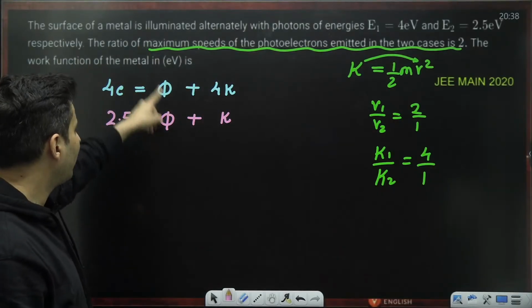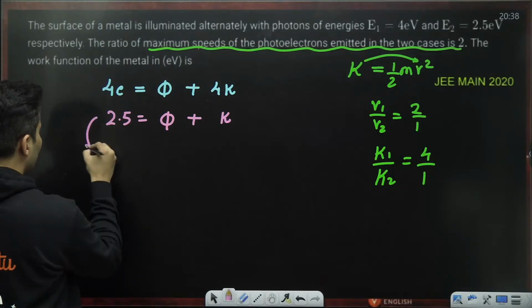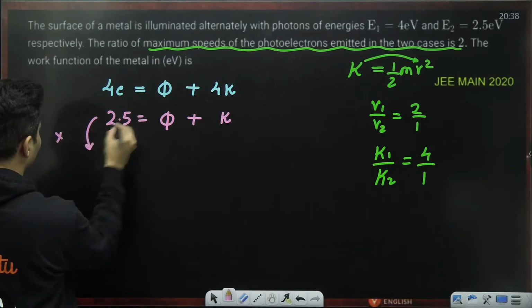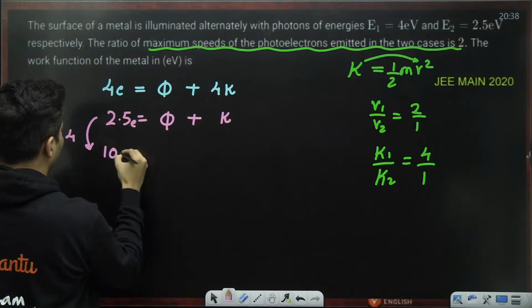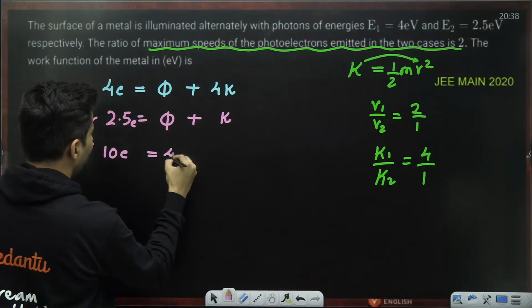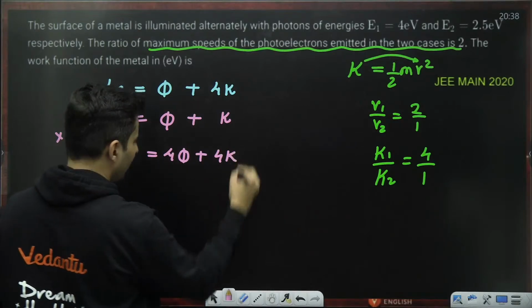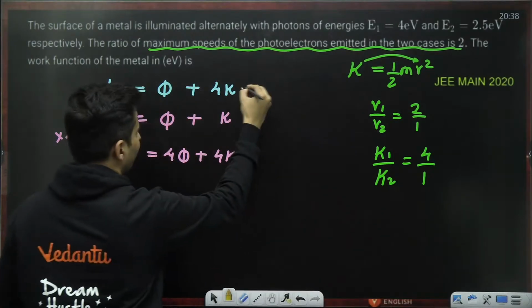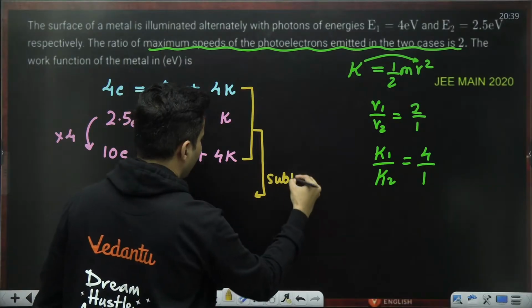Do not subtract them directly, because then phi will get cancelled. Instead, use this and multiply it 4 times. So this will become 10E is equal to 4 times phi plus 4K. And now what you do is take this equation, and then subtract both of them.